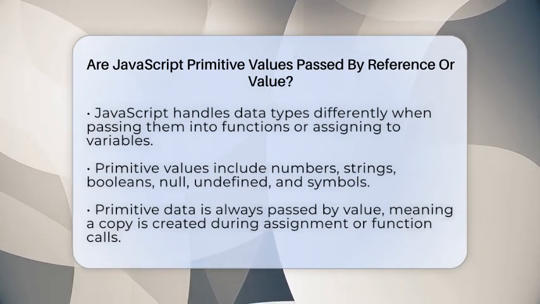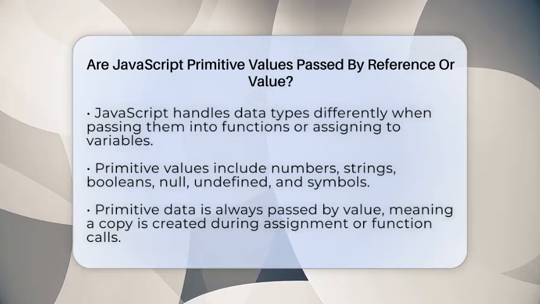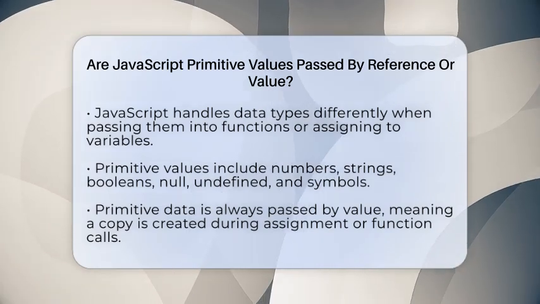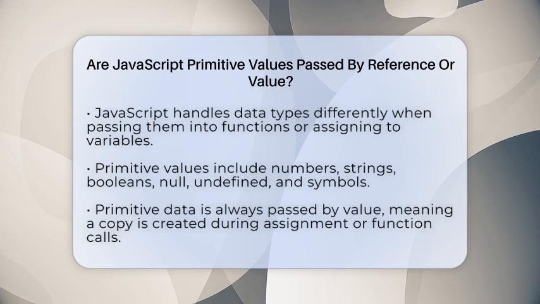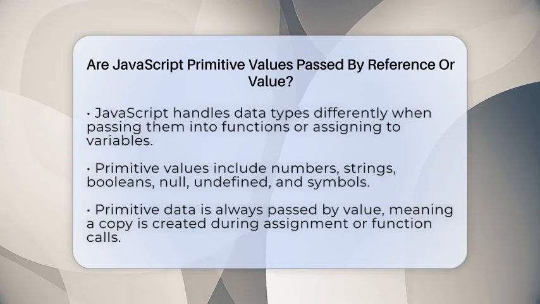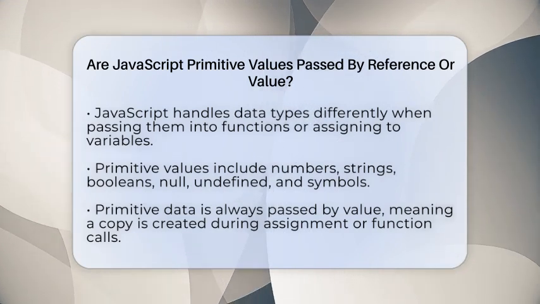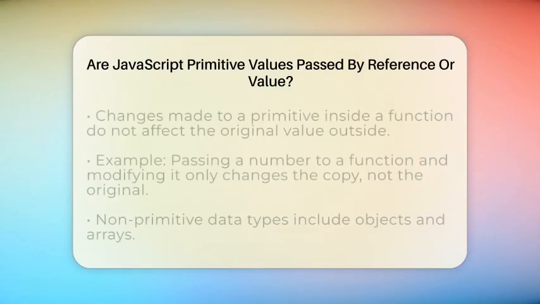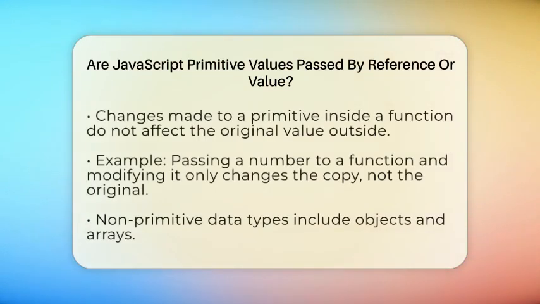In JavaScript, primitive values are always passed by value. That means when you assign a primitive value like a number, string, boolean, null, undefined, or symbol to a variable, or pass it into a function, a copy of that value is made. The original value stays exactly the same, no matter what happens to the copy.